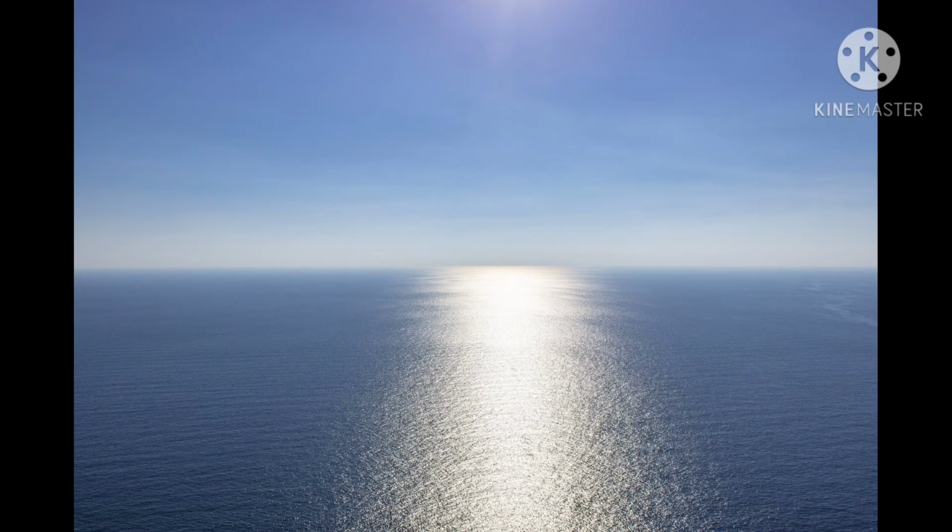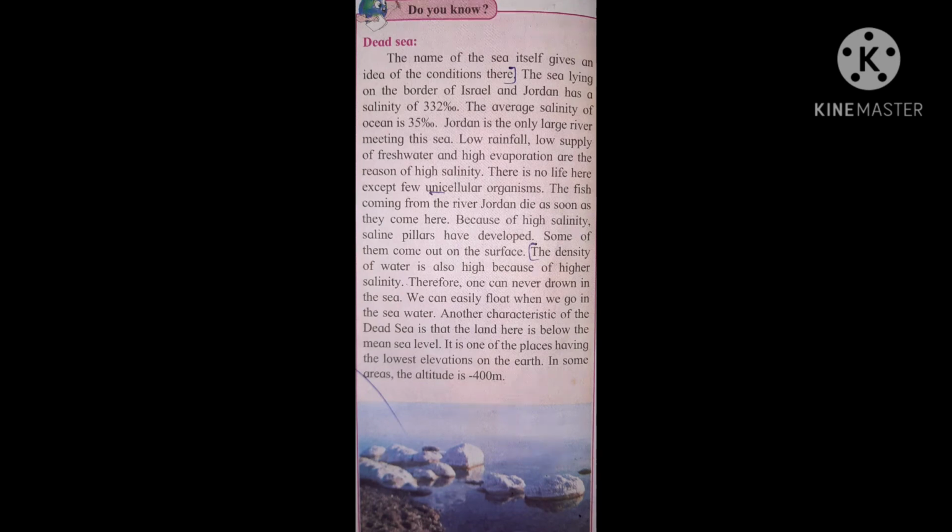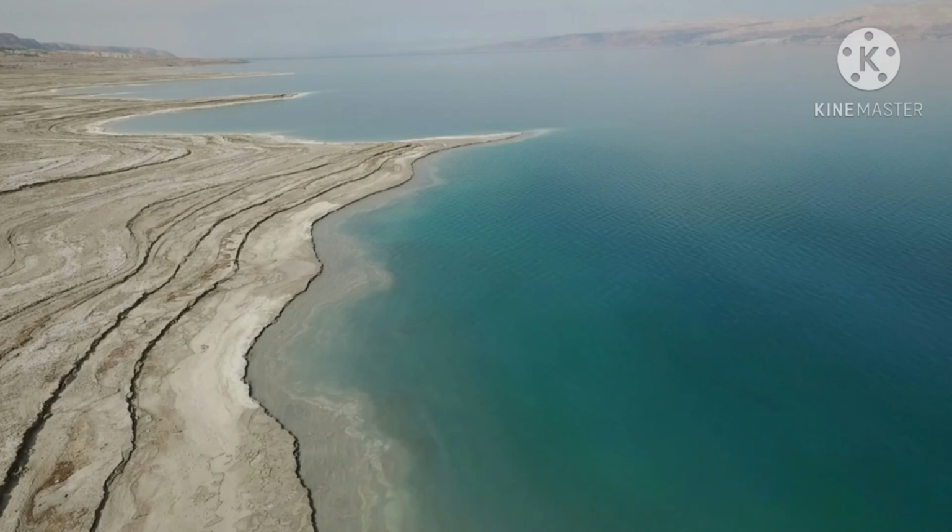Okay. Now children, page number 54, do you know? Some of the interesting facts about Dead Sea are given here. Let us go through that. The name of the sea itself gives an idea of the condition there. Children, we cannot find any living organism in Dead Sea due to high salinity.